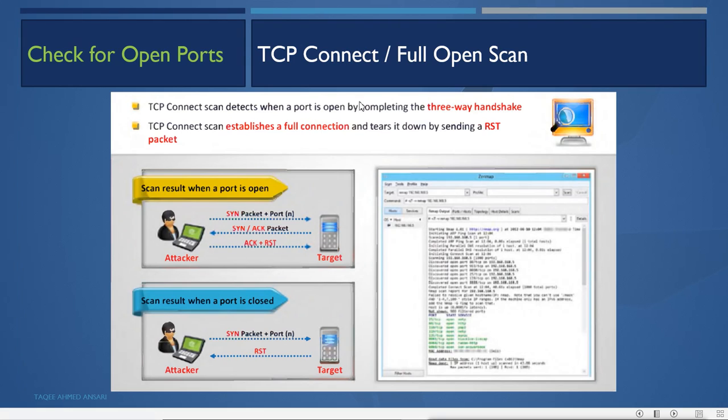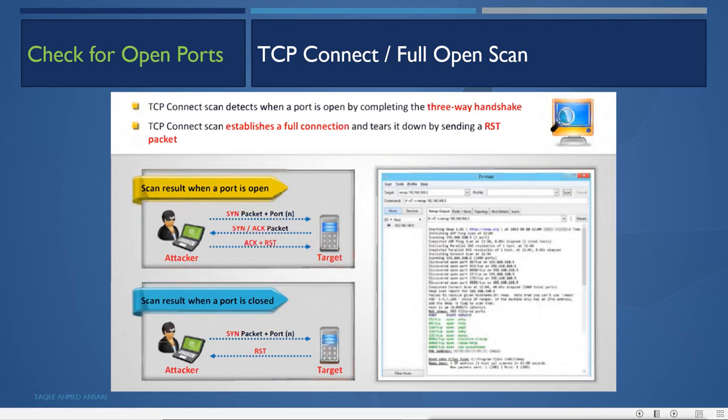But in this full open scan, what we are doing is establishing the connection. We are completing the three-way handshake. Now when you complete the three-way handshake, that means your connection is established. No matter that you're not sending data, you're just sending the reset packet to reset the connection, but the connection is established. It will guaranteed show you the open ports, but the problem with this scan is that it is easily detectable.